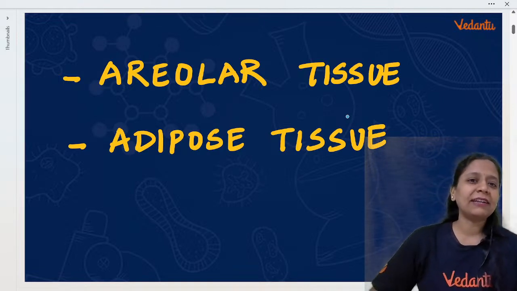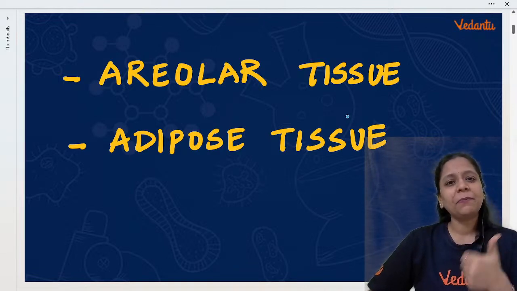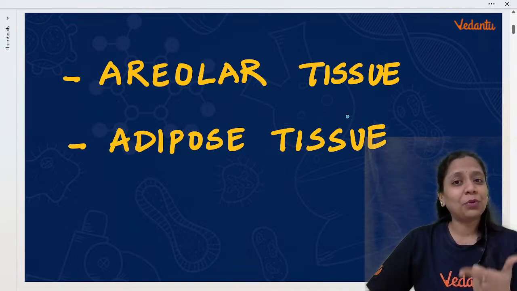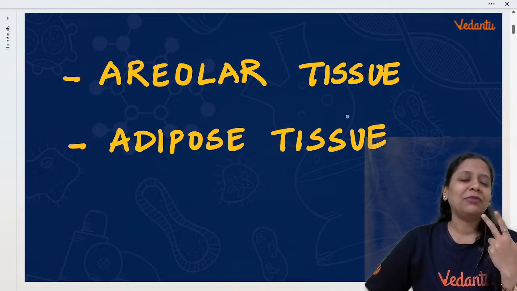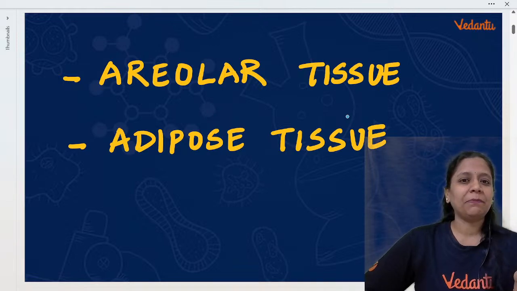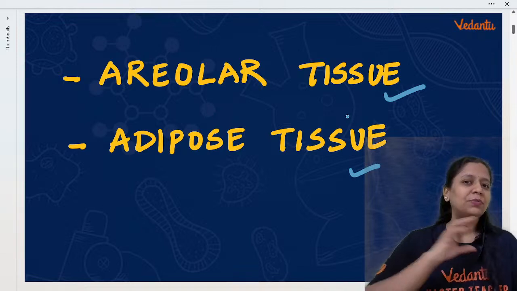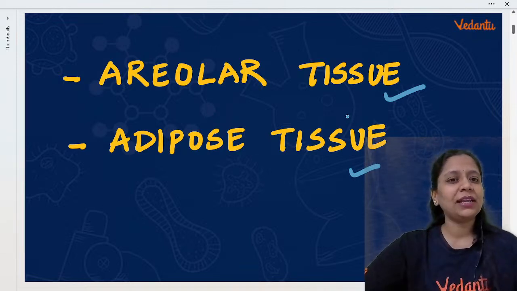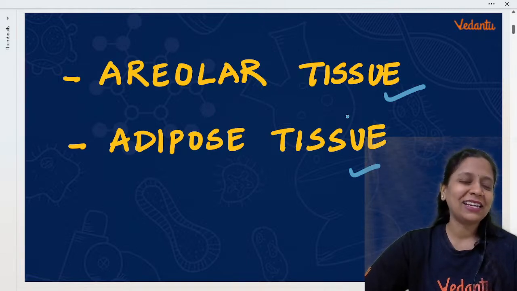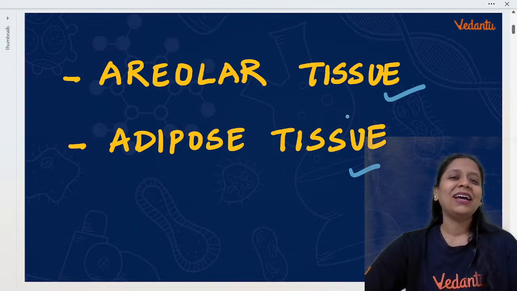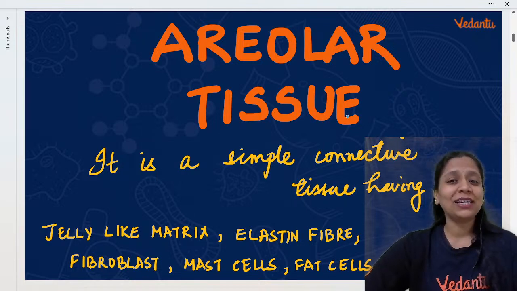So connective tissue లో we have seen blood, then bone. Okay, and now we will be doing areolar and adipose tissue. Okay, so blood, bone, then areolar and adipose tissue. So bone lo ligament, tendon, cartilage గురించి కూడా learn చేసుకున్నాము. Let us begin about areolar tissue.